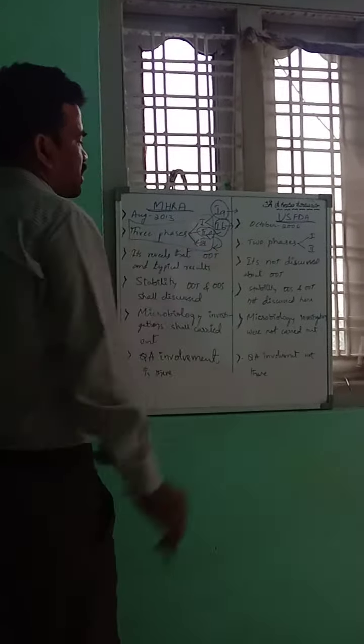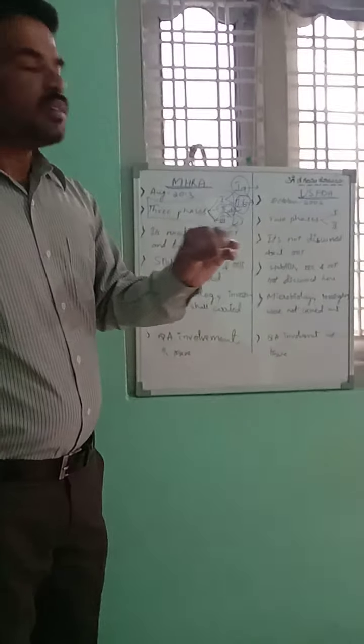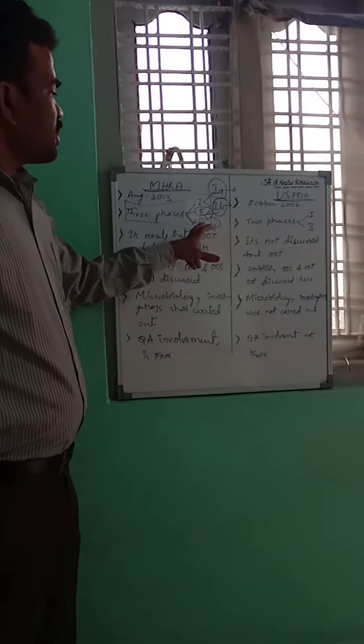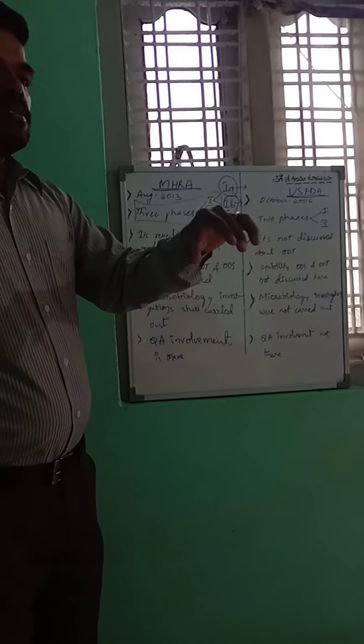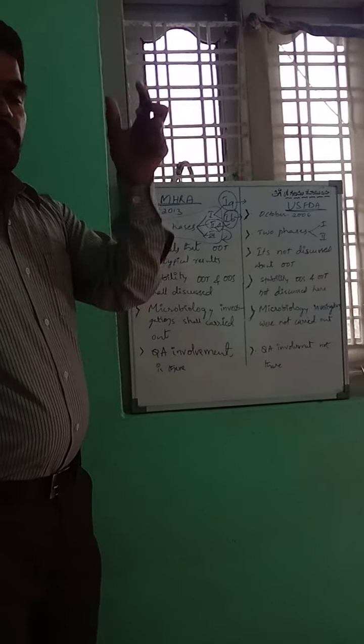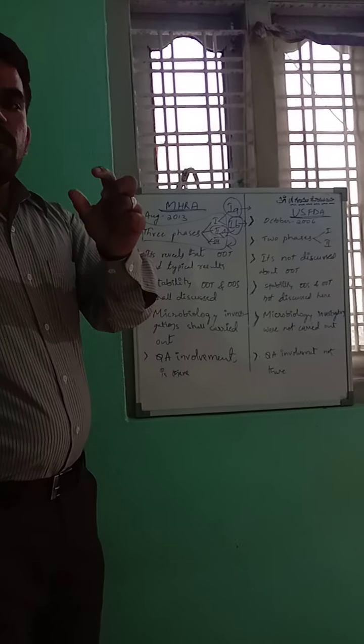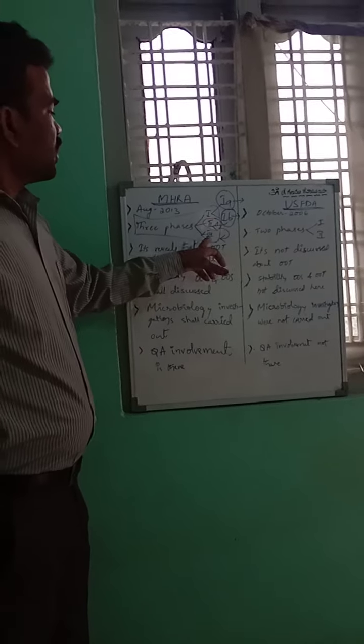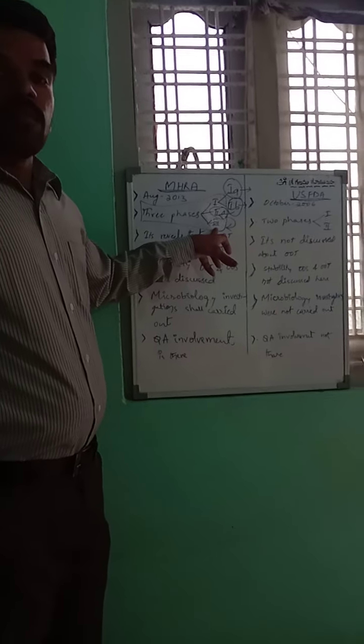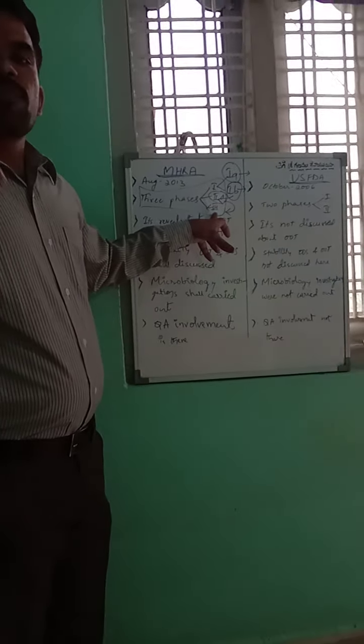In phase 3, if no abnormality or root cause is found, they go for repeat analysis with the original sample. If in repeat analysis also they do not find any abnormality, they go for resampling with approval of QA.